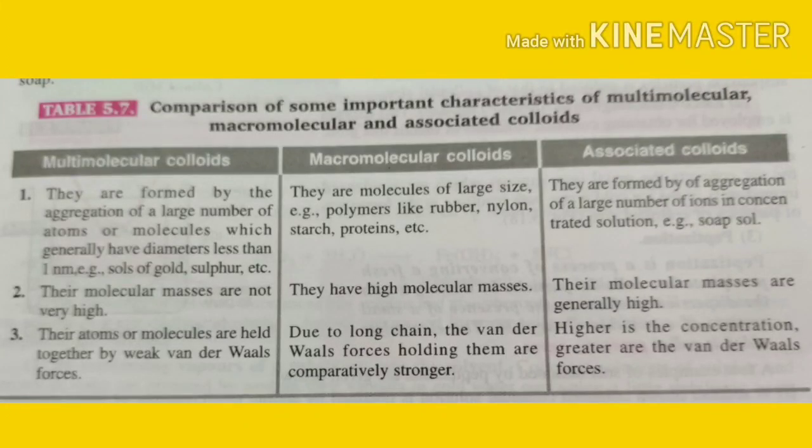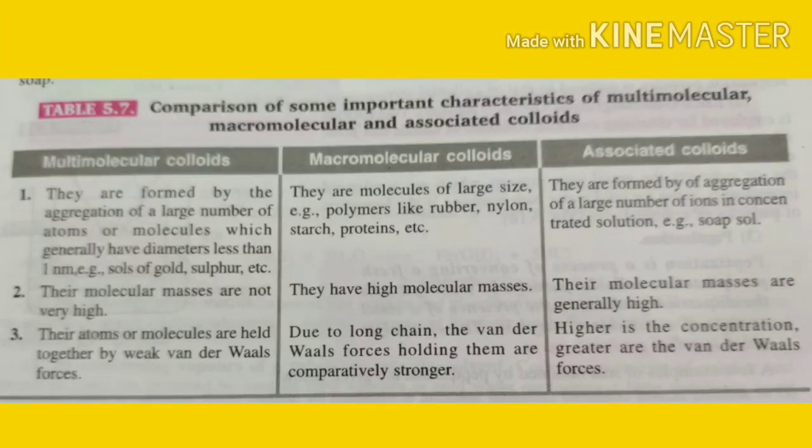So first point, the multimolecular colloids are formed by the aggregation of a large number of atoms or molecules which generally have diameter less than 1 nanometer, for example gold sol and sulfur sol. Now the macromolecular colloids are molecules of large size, for example polymers like rubber, nylon, starch, protein, etc. Now the associated colloids are formed by the aggregation of a large number of ions in concentrated solution, for example soap.